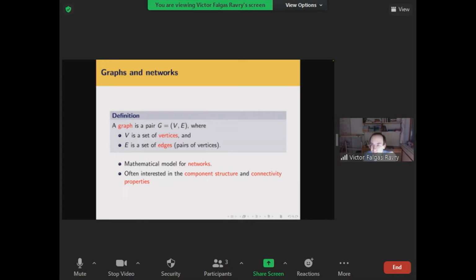Okay, right. Before I can tell you about this problem, I need to make a few definitions, and I'm very grateful that Svante and Christina have already given you some of these definitions. But in case someone has just tuned in, let me say very quickly that I'll be speaking about graphs. A graph for a mathematician is a pair of sets (V, E): V is a set of vertices, and E is a set of pairs of vertices which form the edges of the graph. And as Svante and Christina have both said, graphs are important outside mathematics because they're the mathematical model for networks.